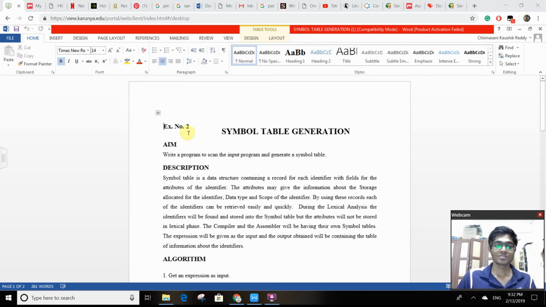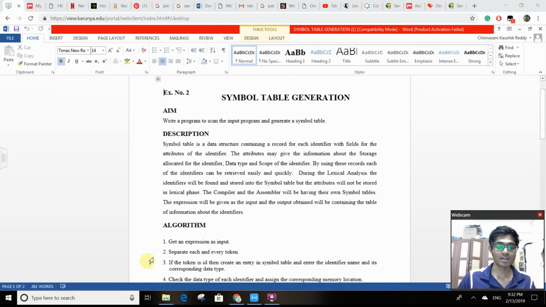Today our experiment is about symbol table generation, and this is the second lab experiment in my compiler lab. Our aim is to create a program to scan the input program and to generate a symbol table. As we know, a symbol table is a data structure containing a record for each identifier with fields for the attributes of the identifier. The attributes may give information about the storage allocated for the identifier and so on. The compiler and assembler will have their own symbol tables, as we already know. And this is the algorithm for that.